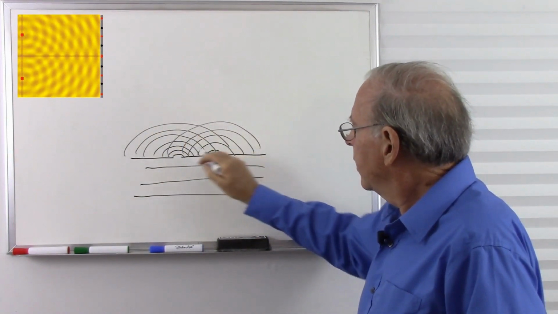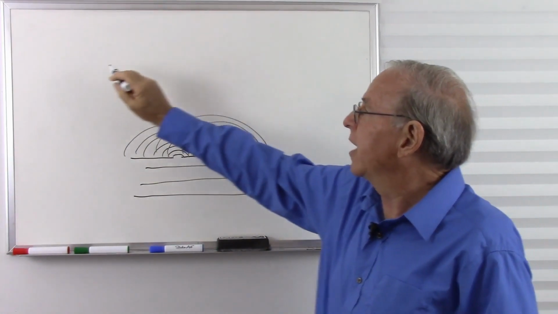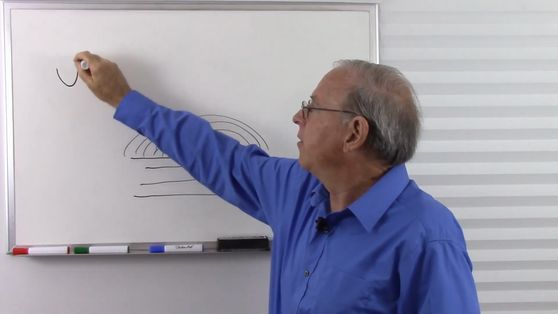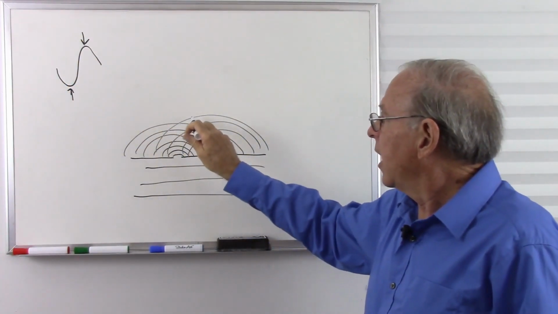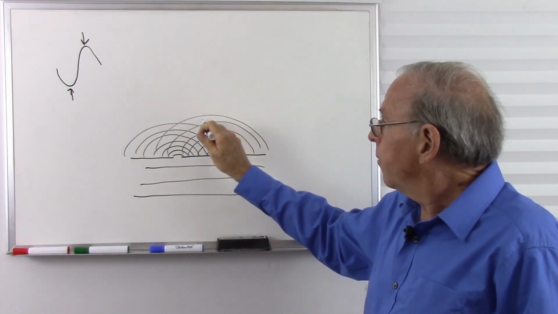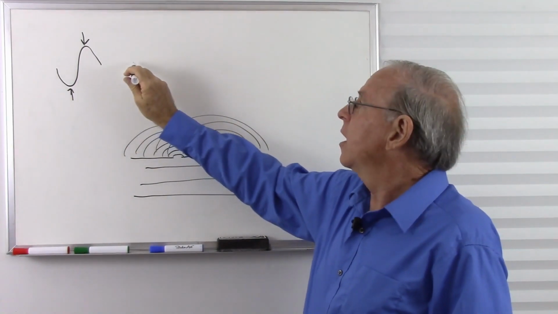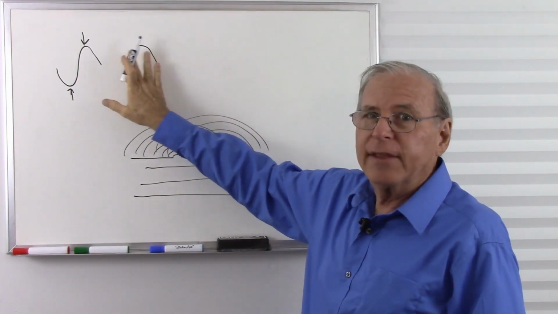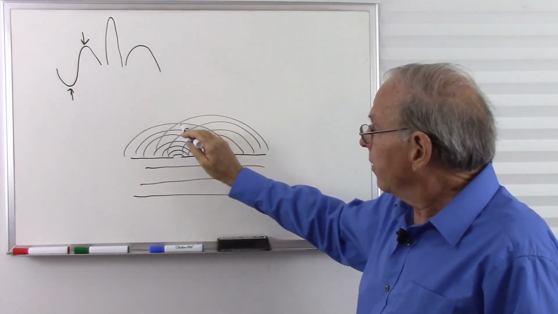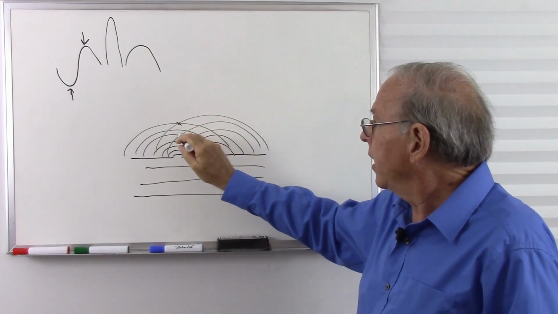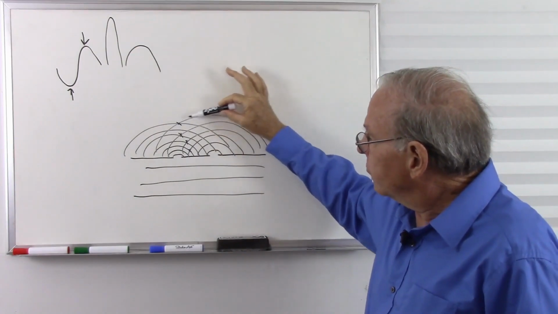Here, these lines are where two wave crests... So here's a wave that goes down and up. Here's a crest, and here's a trough. The lines represent the crests. The point halfway between the lines represents a trough. And where two crests come together, we will find that the energy combines to make a crest that's twice as big. So we'll have huge crests here, here, here, and here, wherever two crests line up.